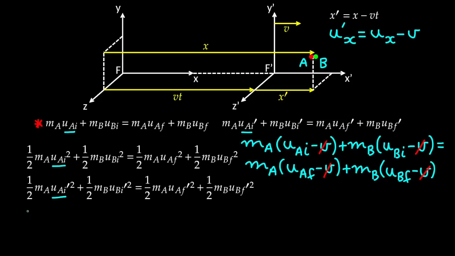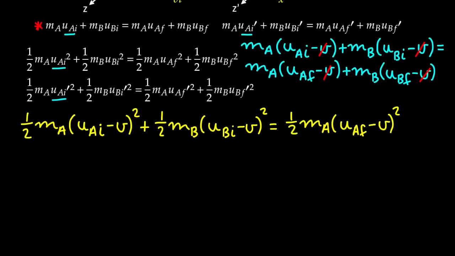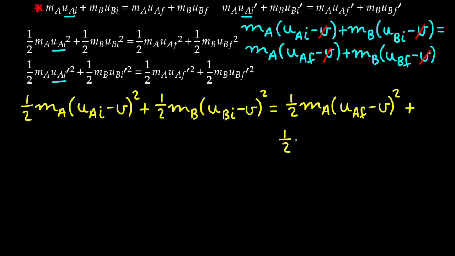So we have 1/2 by the mass of particle A by the initial velocity of particle A before the collision, minus the velocity of the primed observer squared, plus 1/2 by the mass of particle B by the velocity of particle B before the collision, minus V squared, and that's equal to 1/2 by the mass of particle A by the final velocity of particle A after the collision, minus V squared, and finally we have 1/2 by the mass of particle B by the velocity of particle B after the collision, minus V squared.